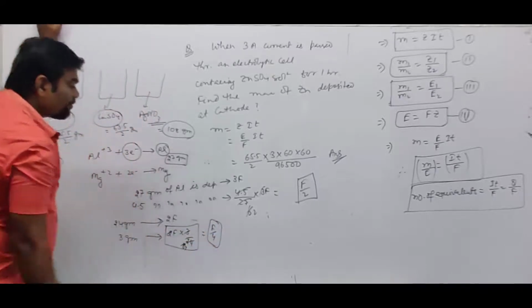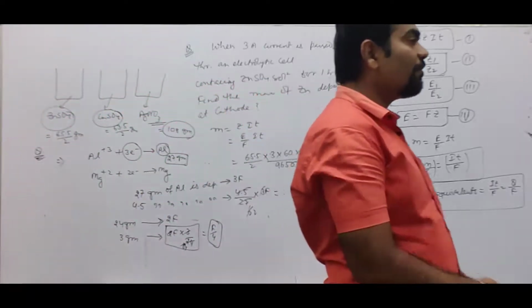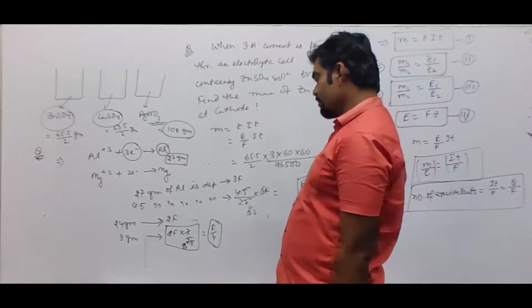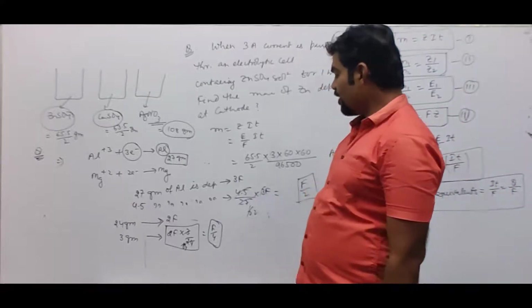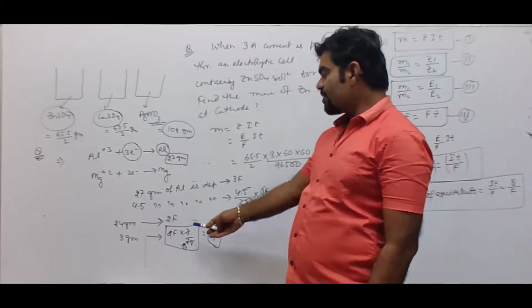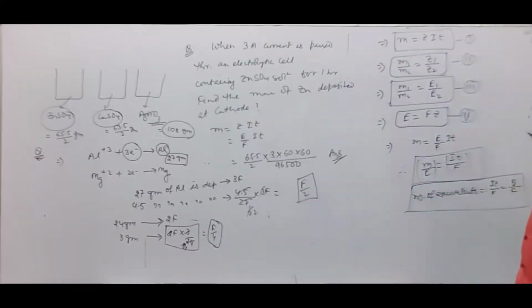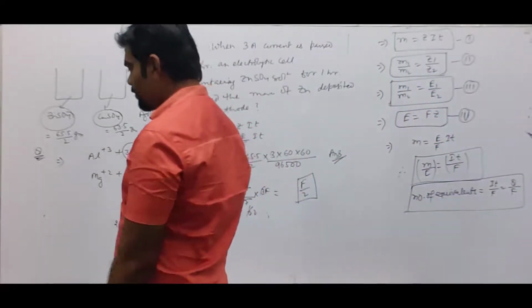So it requires 1/4 Faraday charge to deposit 3 gram of magnesium, while half Faraday charge to deposit 4.5 gram of aluminium. Alright, to deposit 4.5 gram of aluminium, F by 2, to deposit 3 gram of magnesium, F by 4. Understood? Now, again, next question.